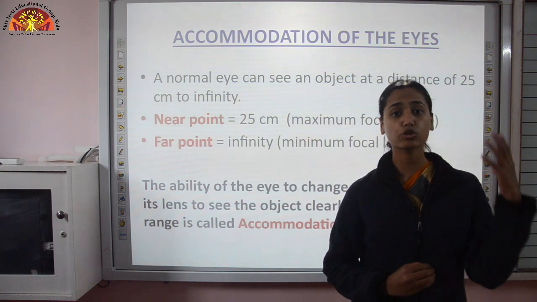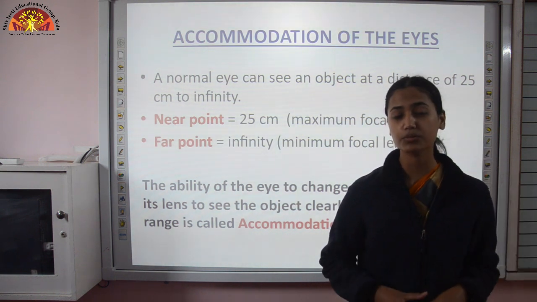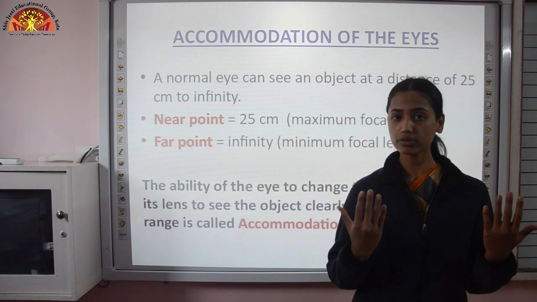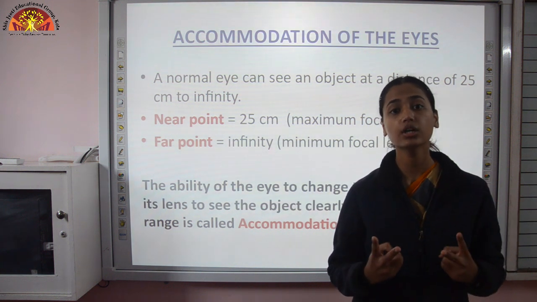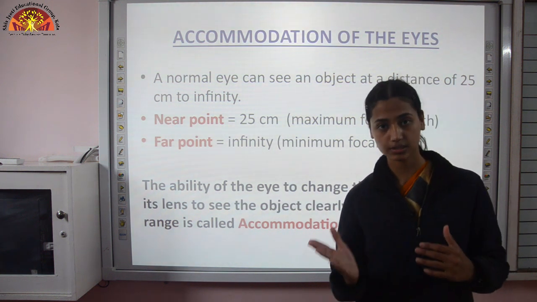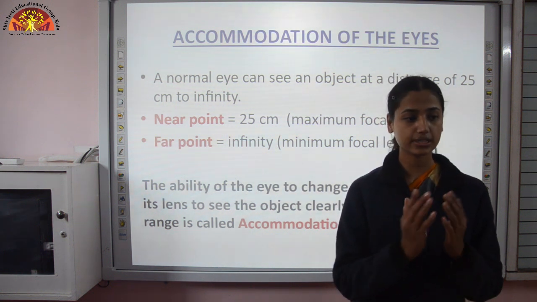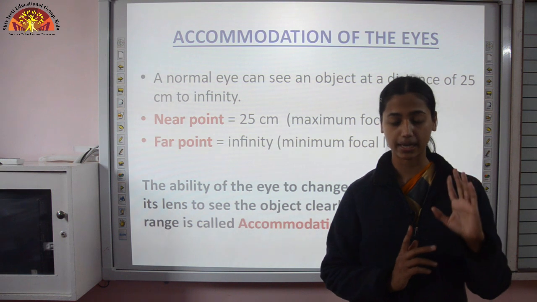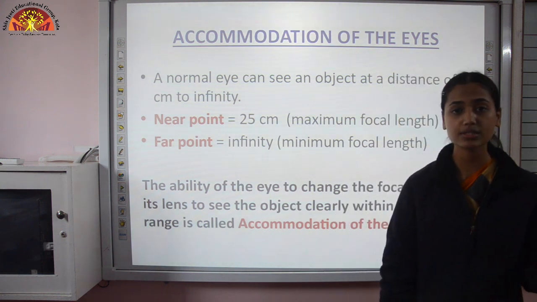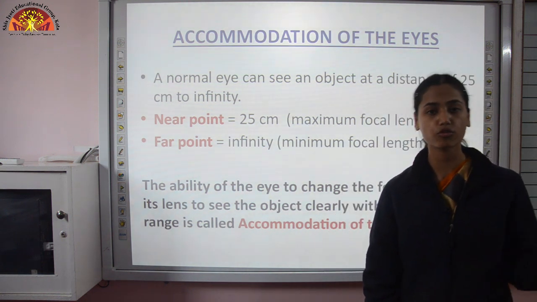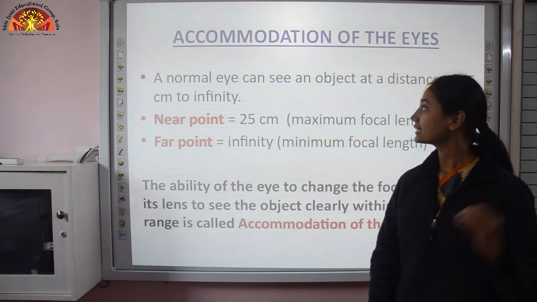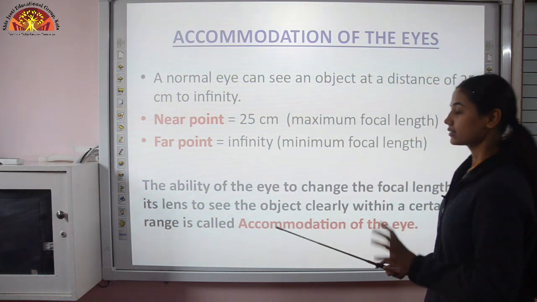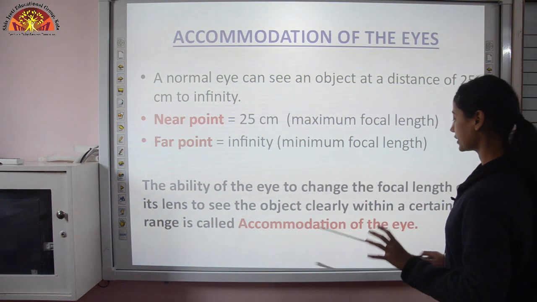We are looking at far objects and near objects with the same eye. We do not have two different eyes, one to see nearby objects and one to see far away objects. No, we have the same eye. So how is it possible that we are able to see both types of objects, nearby and far? That is known as accommodation of the eye.